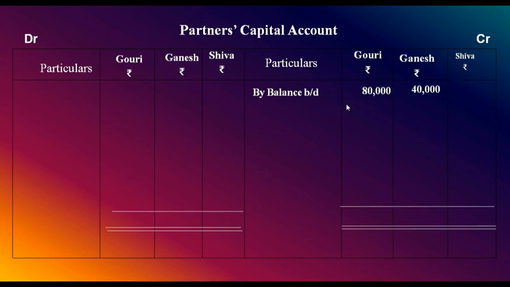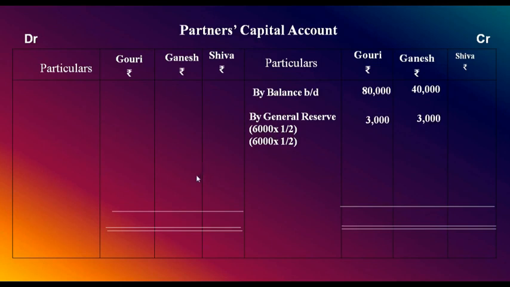And look there, is there any general reserve or profit and loss account balance? Yes, general reserve is there. It is to be credited to old partners' capital account. So by general reserve, how much is it? 6,000. They share equally. So 6,000 into 1 by 2, 3,000. Again 6,000 into 1 by 2, 3,000.